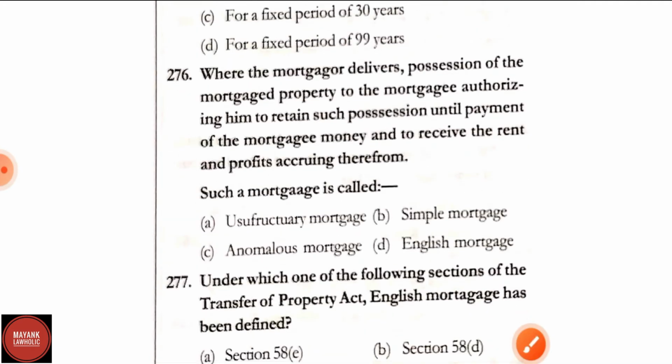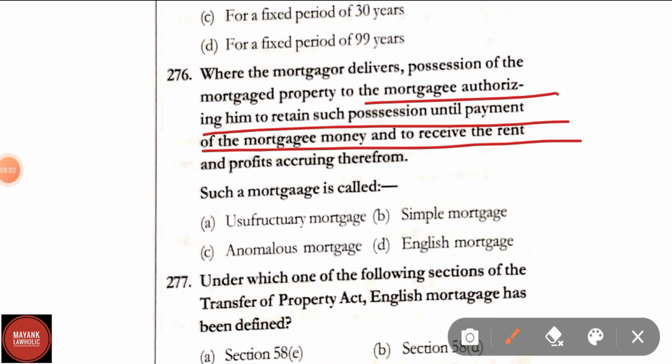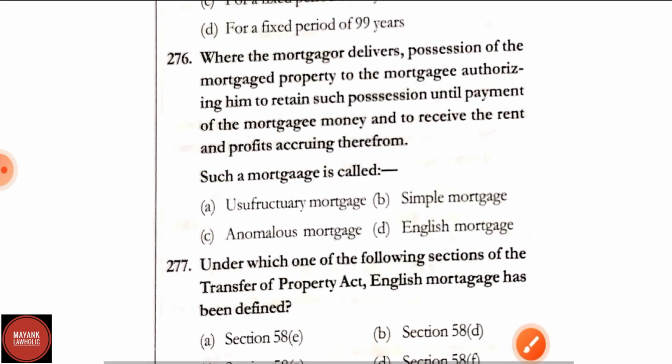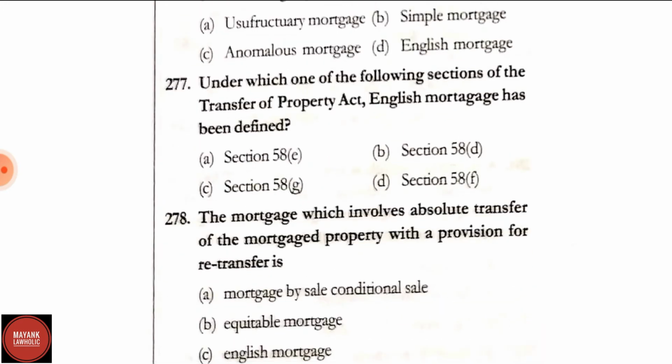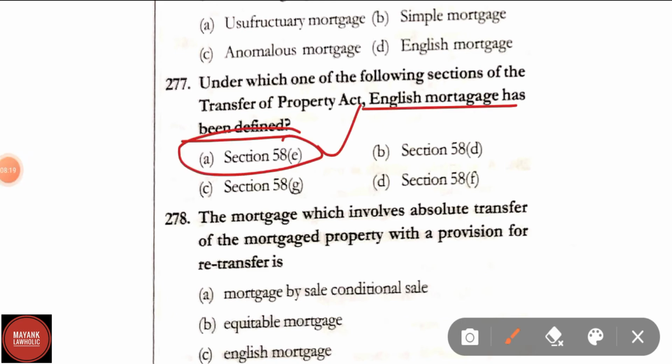Question number 276. Where the mortgagor delivers the possession of the mortgage property to the mortgagee, authorizing him to retain such possession until payment of the mortgage money and to receive the rent and profits accruing therefrom, such mortgage is called usufructuary mortgage. Question number 277. Under which one of the following sections of TPA English mortgage has been defined? English mortgage has been defined in section 58 clause E.